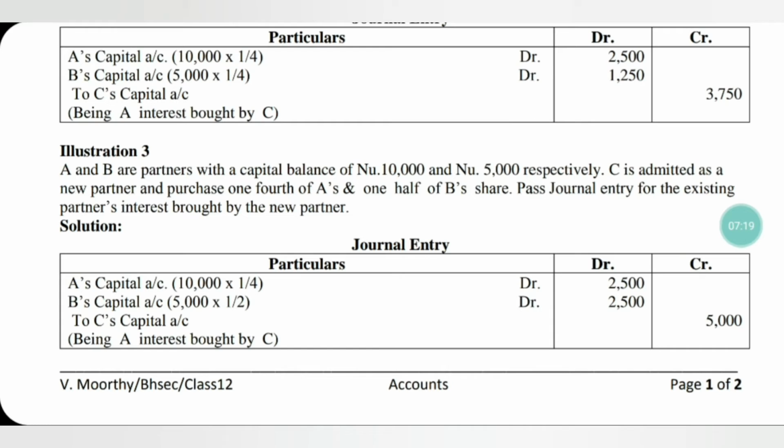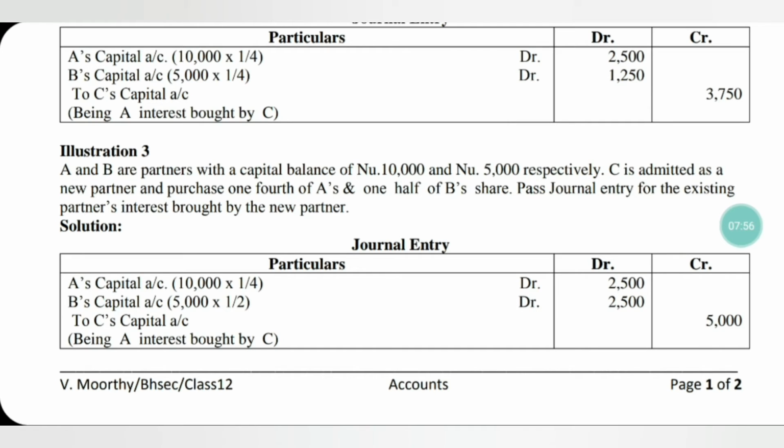So, how to pass the journal entry? Existing partners', or the old partners', capital account to be debited and the new partner's capital account to be credited. So here, C is buying from both A and B. A's capital account to be debited. A's capital is 10,000. C is buying one-fourth of A's share. It comes to rupees 2,500. B's capital is 5,000. One-half of B's share is bought by C. It comes to rupees again 2,500. Totally 5,000 bought by C.